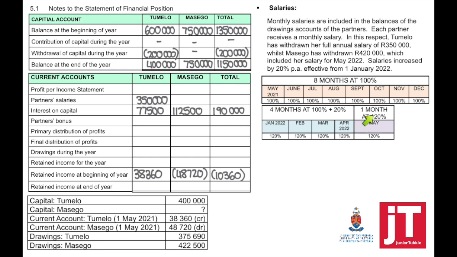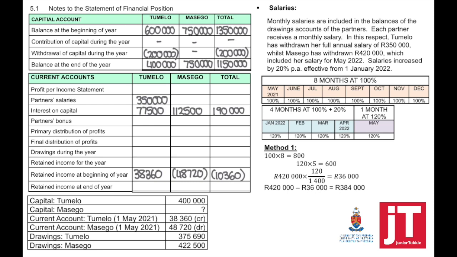But remember now, Masego took his salary 1 month in advance. That's basically what he's done. He withdrew his salary for May 2022. This means now to find out the monthly salary, there are two methods.